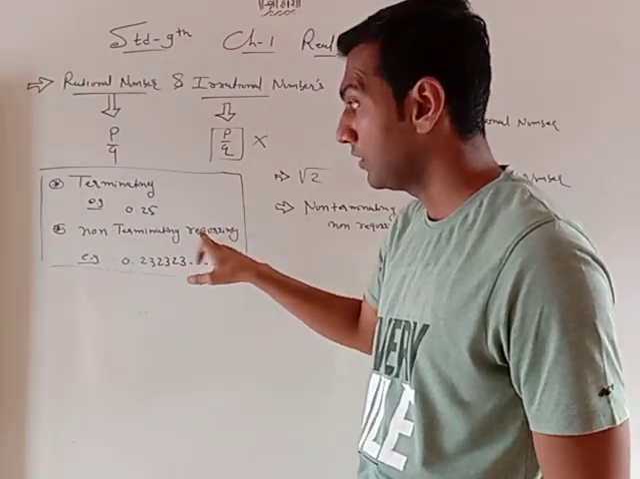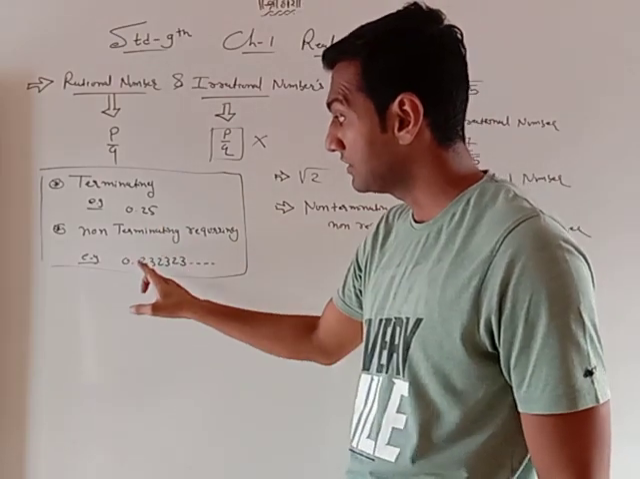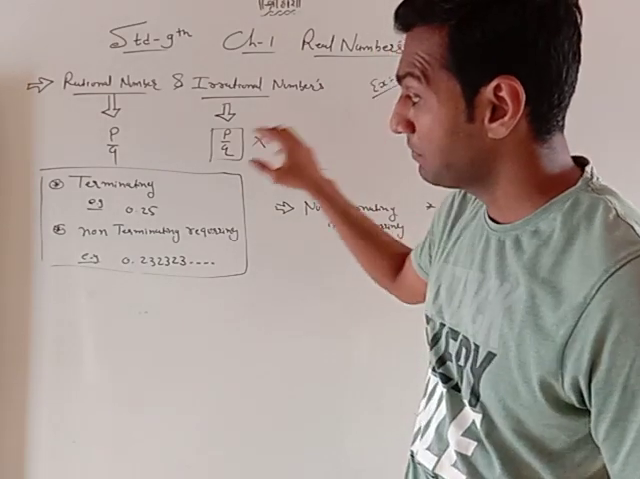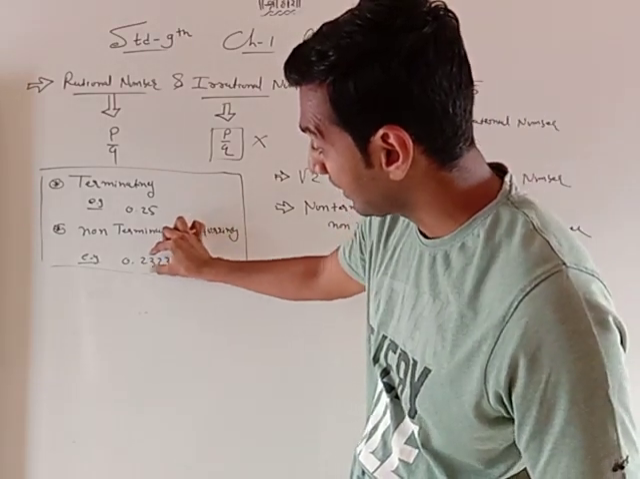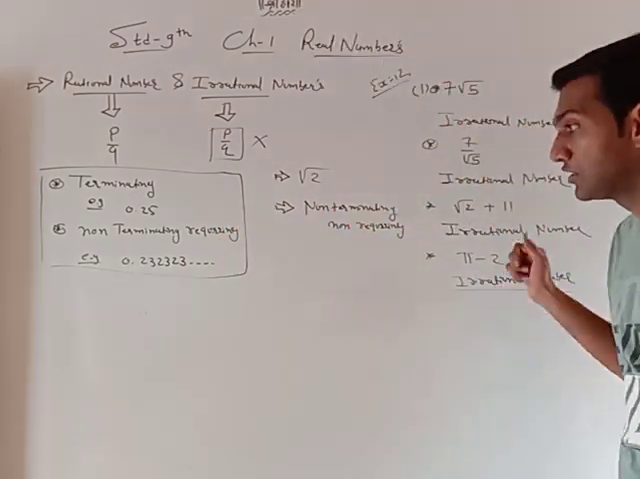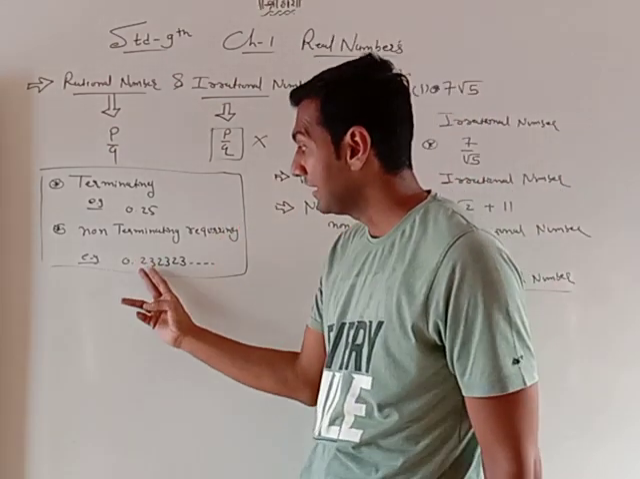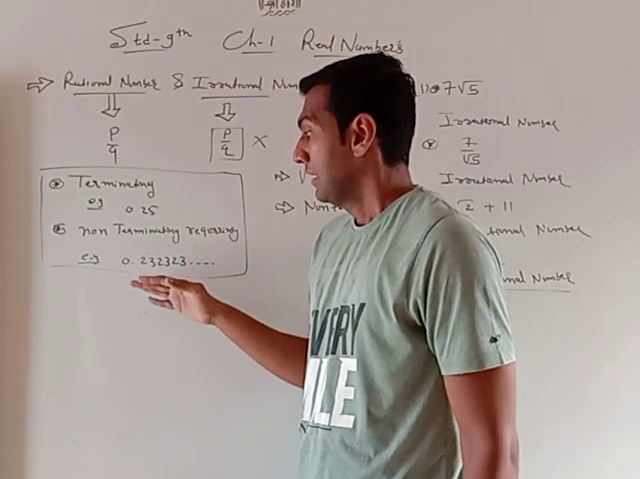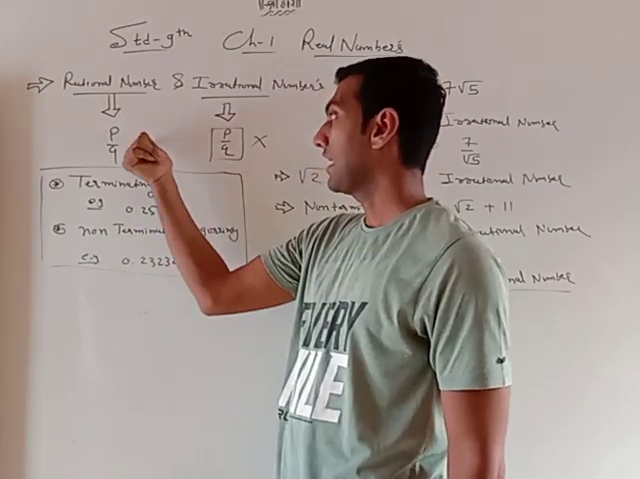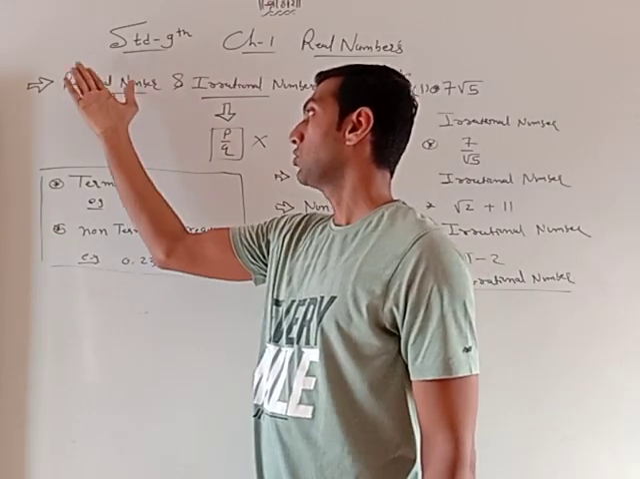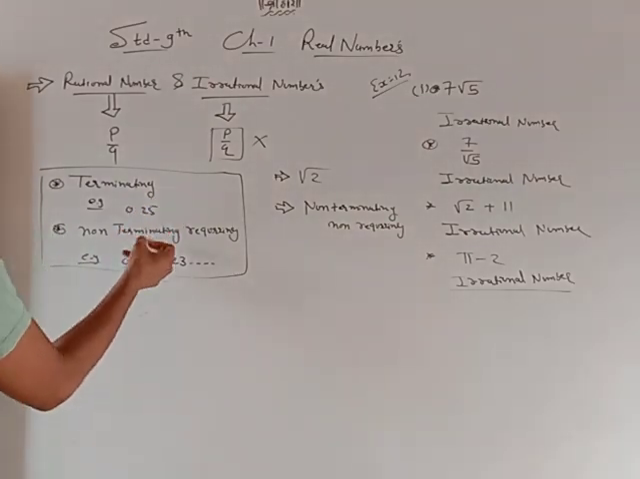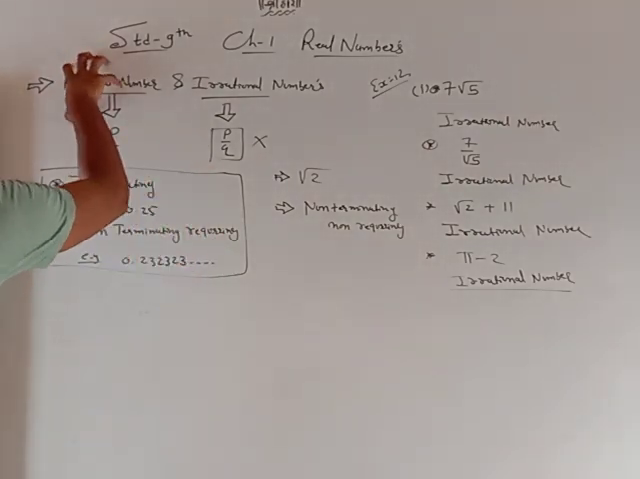Non-terminating recurring numbers mean after the decimal infinite digits are there, but repetition is there: 23, 23, 23 up to infinity. So it is recurring, which means it repeats. That's why you can express this number in p by q form. So these two, terminating and non-terminating recurring numbers, are always rational numbers.